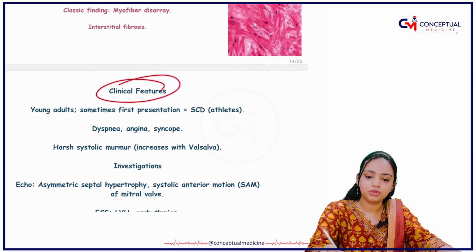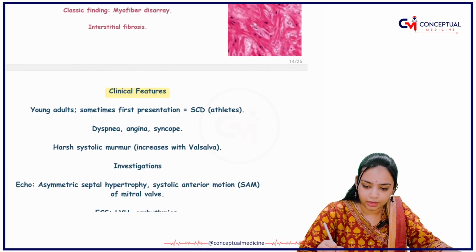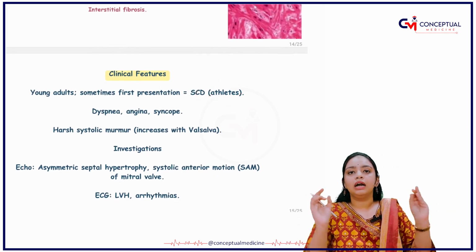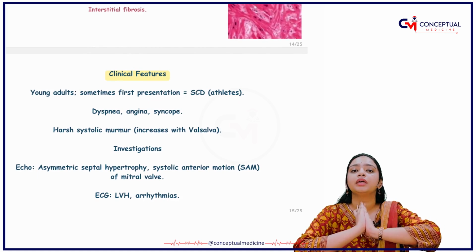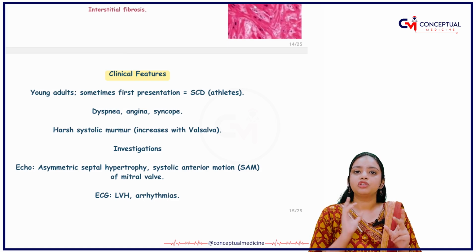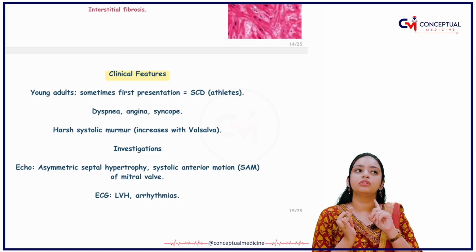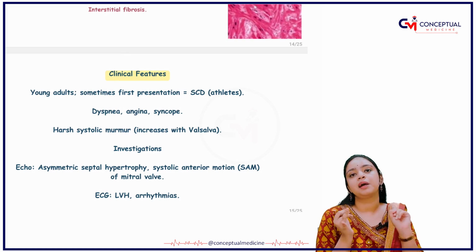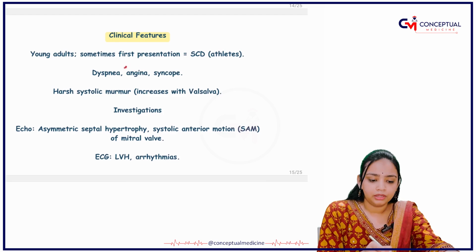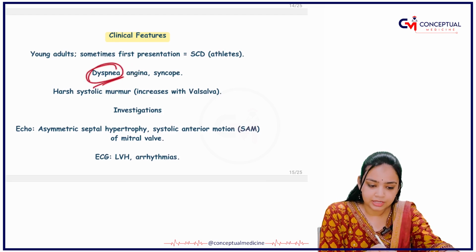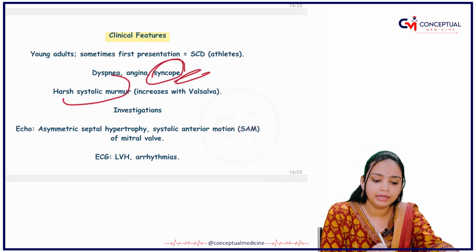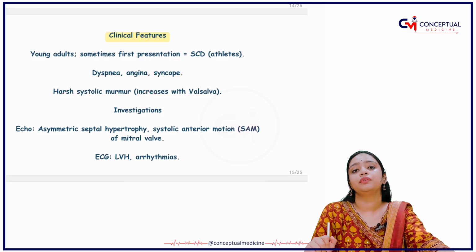What are the clinical features that you will be having? This disease mainly occurs in young people who are athletes or who are involved in rigorous activities. Whenever they give you the case, they will mention that there is a young adult, he was going for a run or he was participating in a marathon, and like this they will give you the case. So the clinical features are dyspnea, angina, which is chest pain, syncope, and systolic murmurs that you will be hearing.